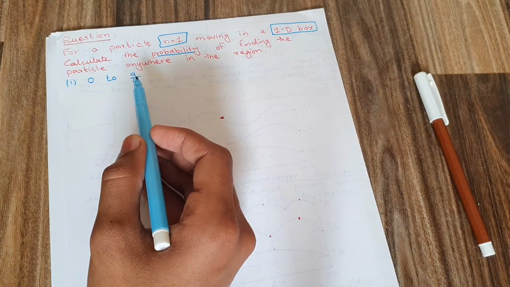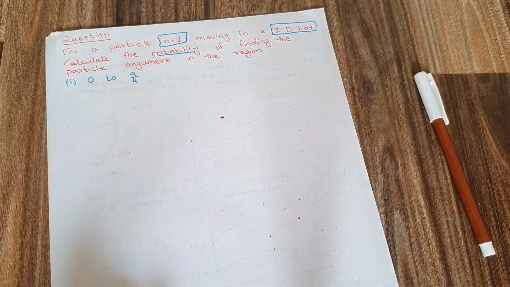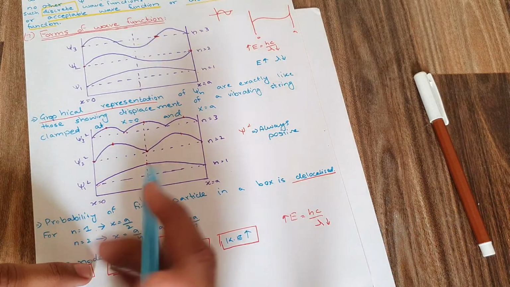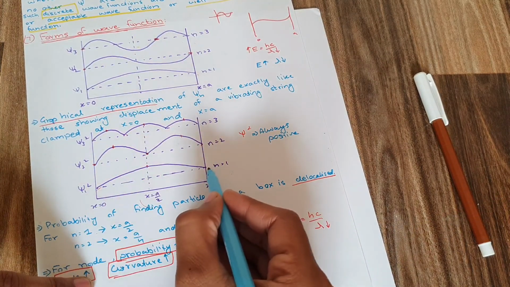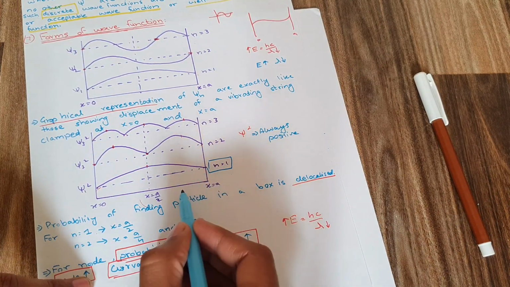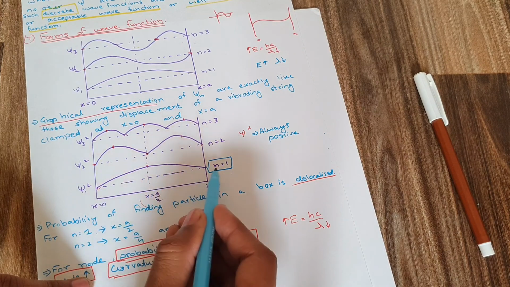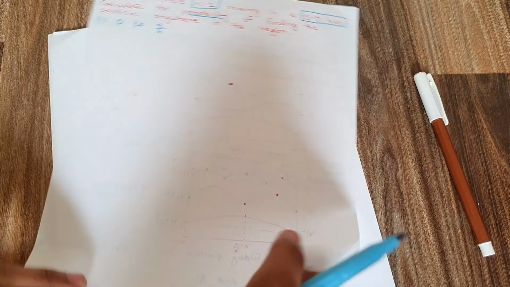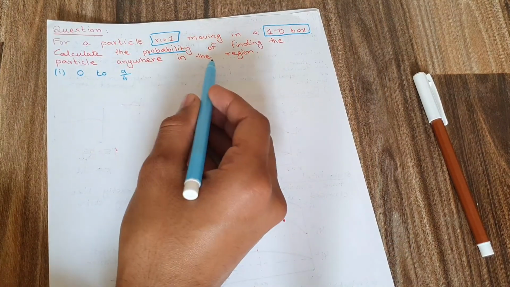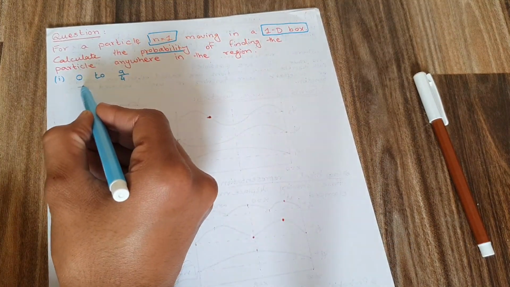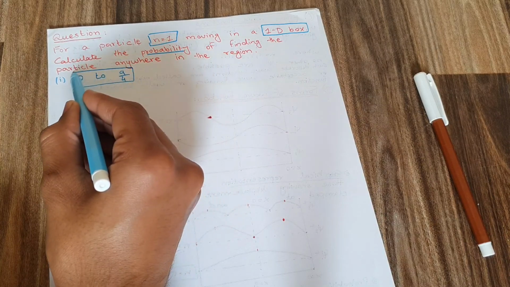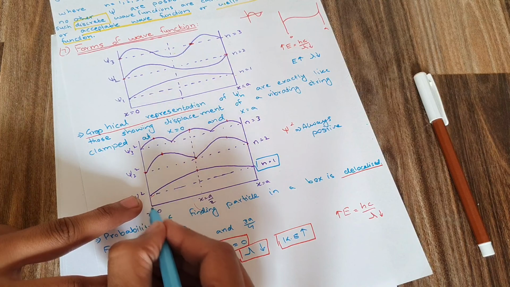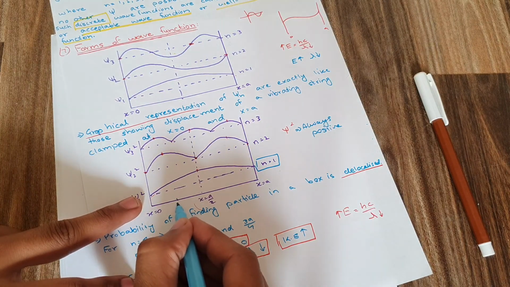So I have a particle at n is equal to 1, and I want to find the probability of the particle from 0 to a by 4, meaning from 0 here to a by 4 here.